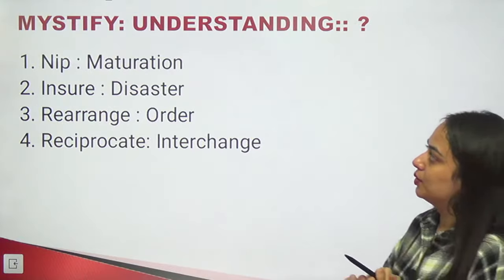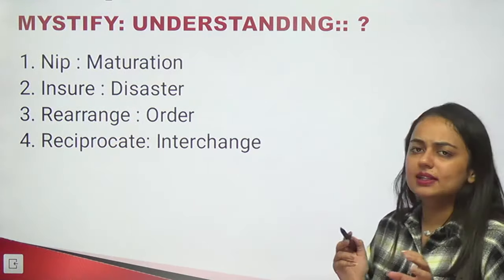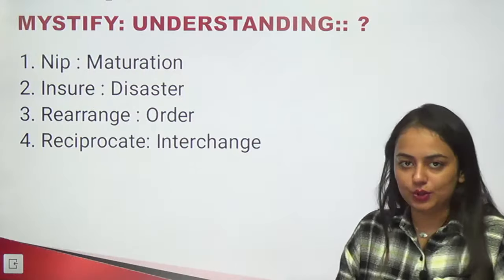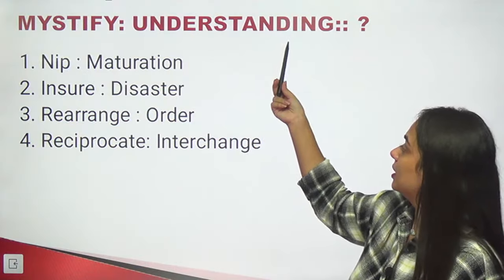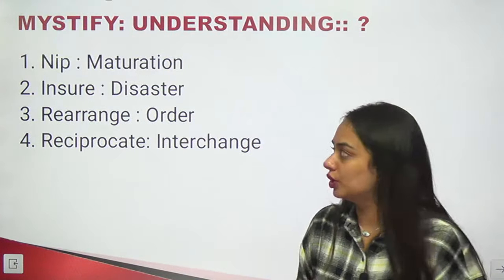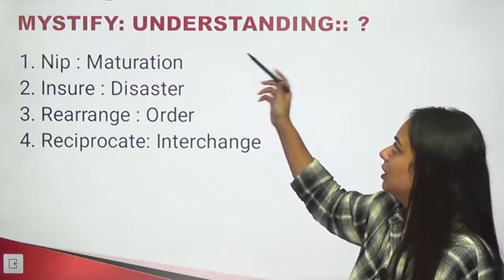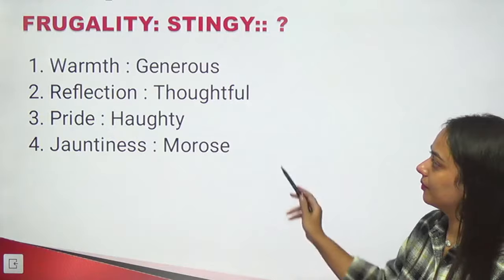Let's see if we are able to identify the relation of this. Now this is a bit different from the ones we have been doing. Mystify is to understand, similarly what is to what. This is how we read the question. A is to B, similarly C is to D, and what should that C and D be?